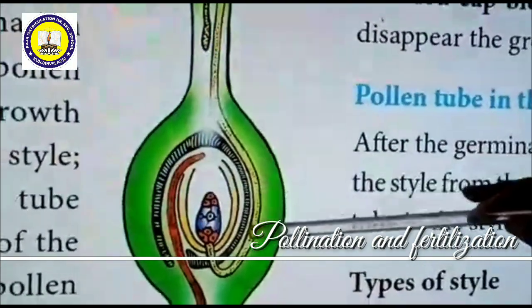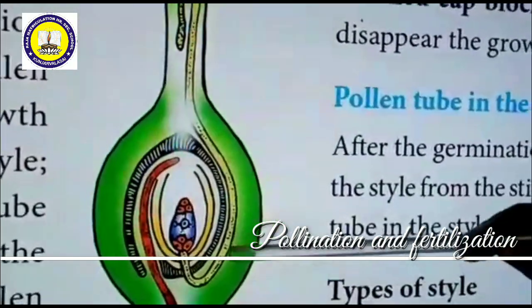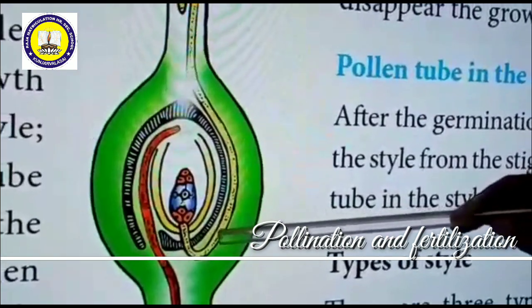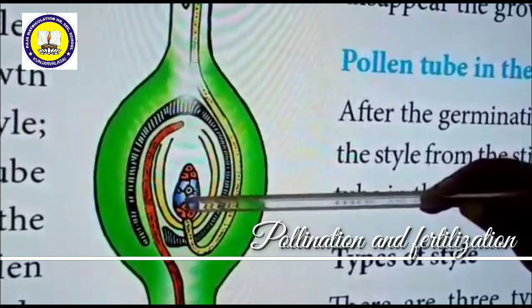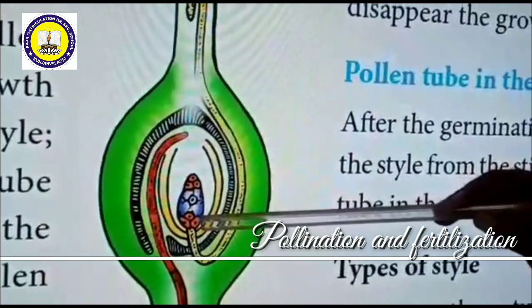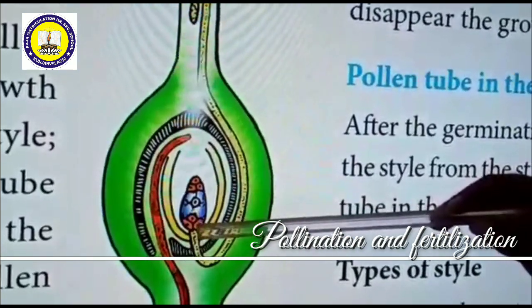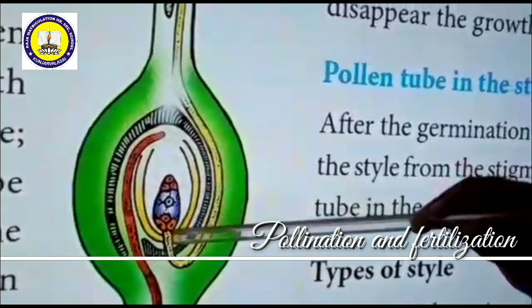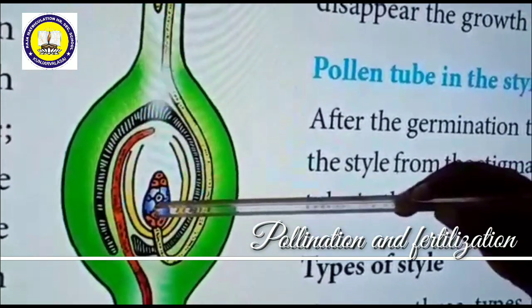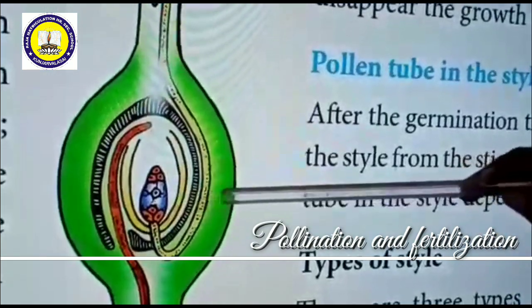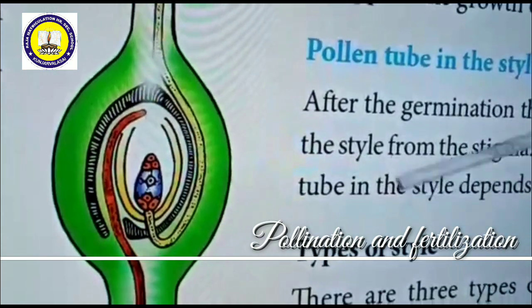As I said just now, the pollen tube has two male gametes. One male gamete will fuse with the egg. This is the female gamete, called the egg. Near the egg, synergids are there. When the pollen tube touches the synergids, it opens. Then one male gamete fuses with the egg to form the zygote. The zygote will develop to form the embryo later on.